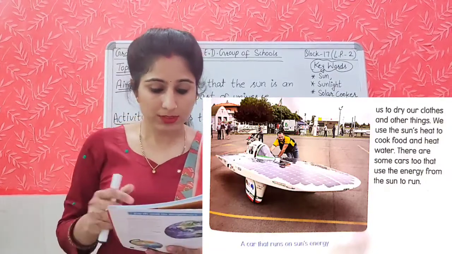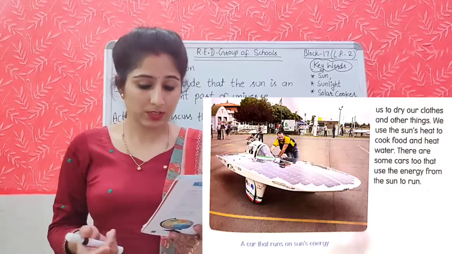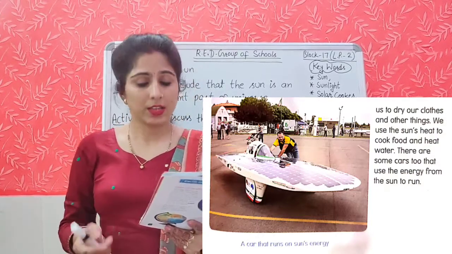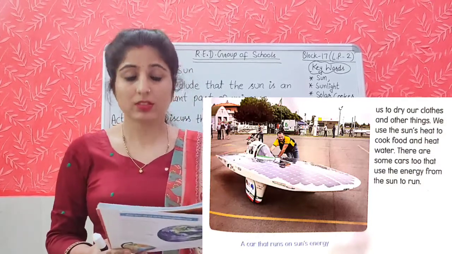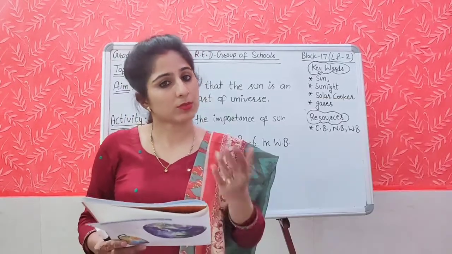The heat from the sun also helps us to dry our clothes and other things. We use the sun's heat to cook food and heat water. There are some cars nowadays which are using energy from the sunlight.